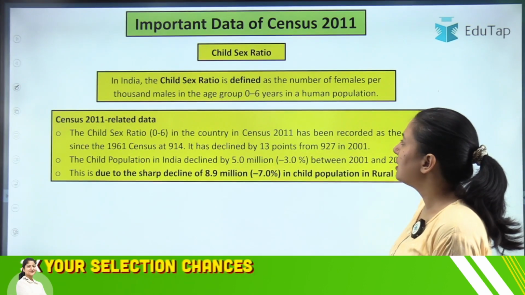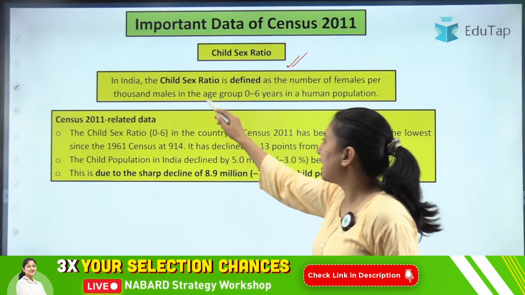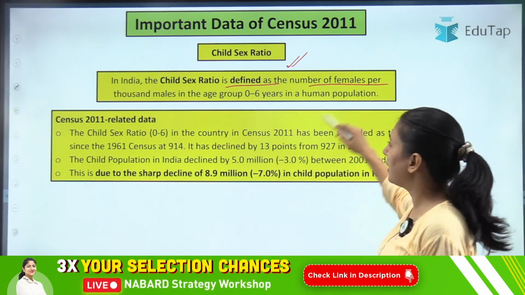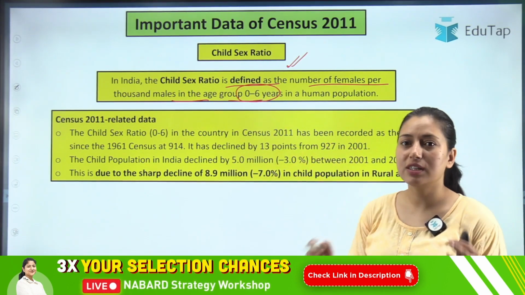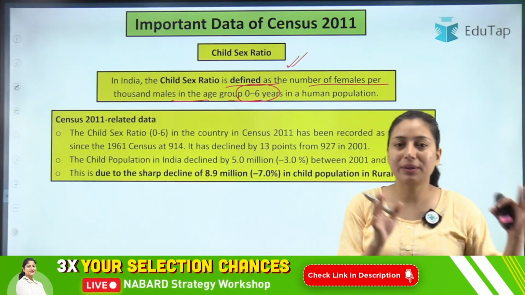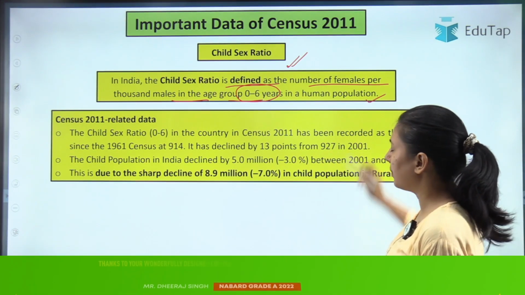Then moving on to the child sex ratio. Clear? So what is the child sex ratio? Basically in India the child sex ratio is defined as the number of females per 1000 males in the age group of 0 to 6 years. So from 0 to 6 years, what is the number of females per 1000 males in the population?